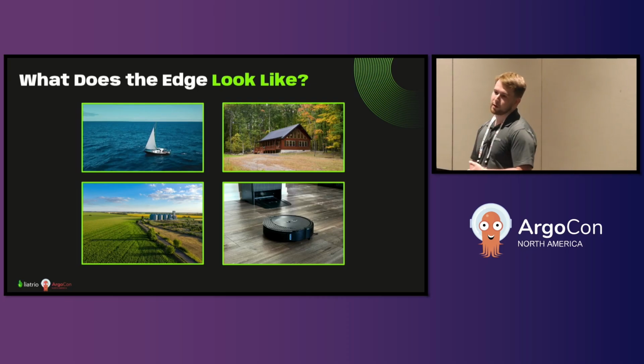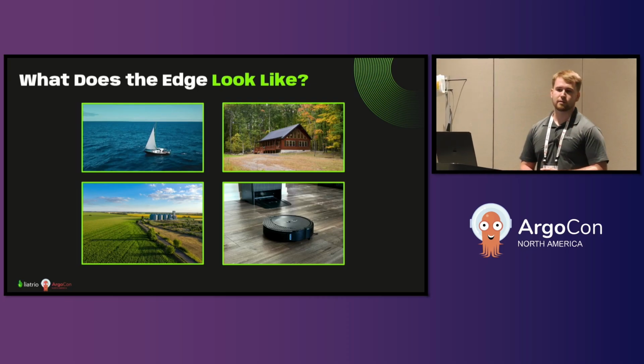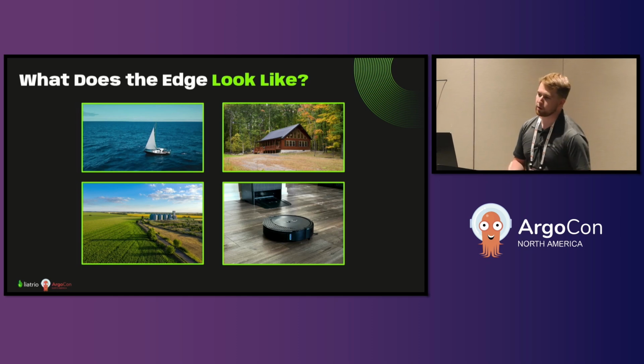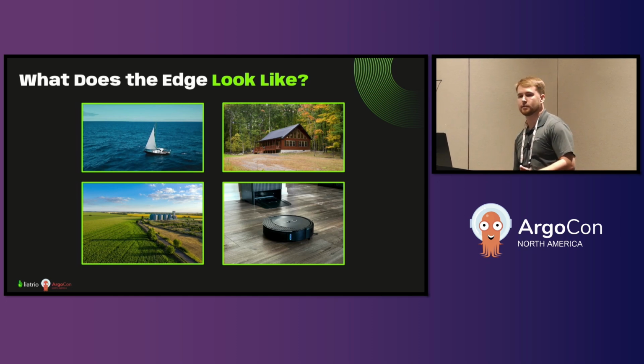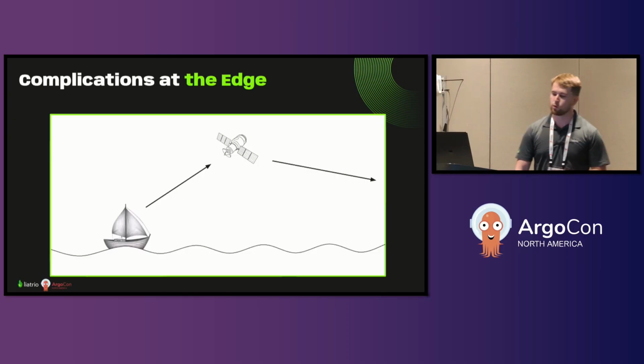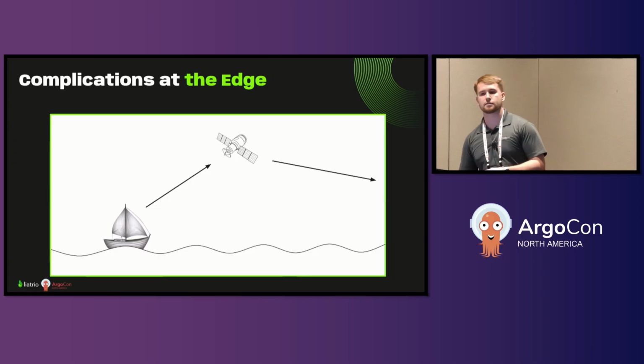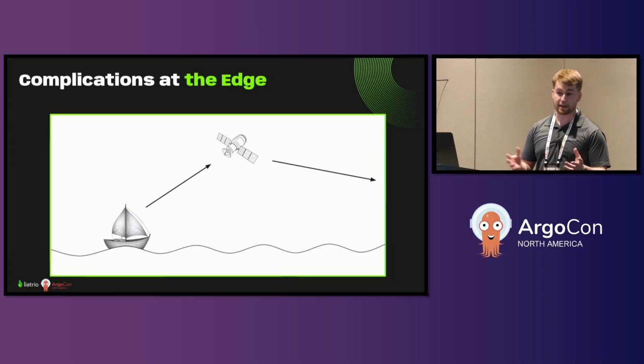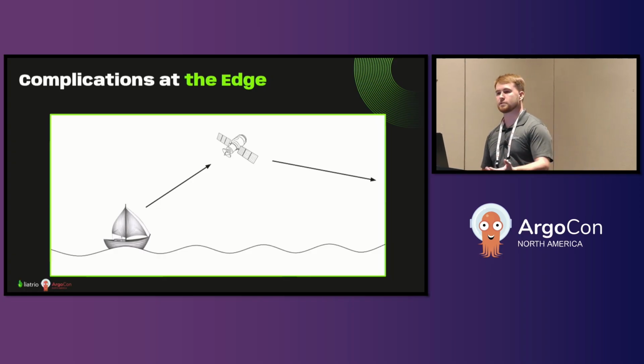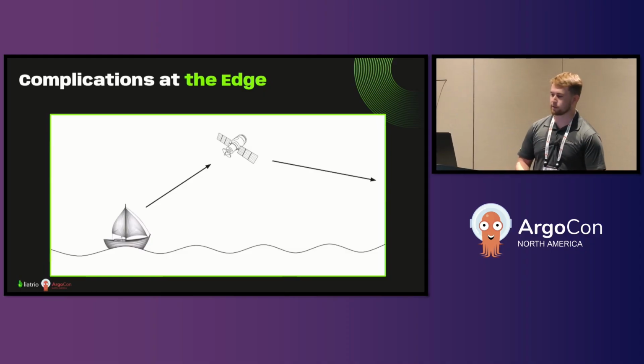So let's say that we have a Kubernetes cluster running on a boat in the middle of the ocean. Why is that problematic? What does internet connectivity even look like in that part of the world? Well, it looks like this. When you're on your boat in the middle of the ocean, and you want to connect to the internet, your signal has to get relayed through a satellite in space that then forwards it to where it needs to go on land. And this works great.